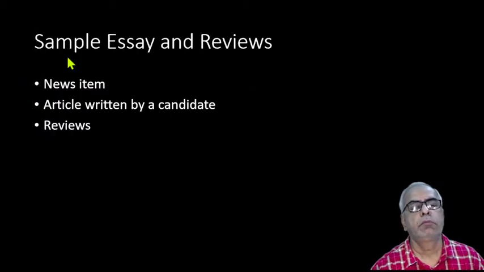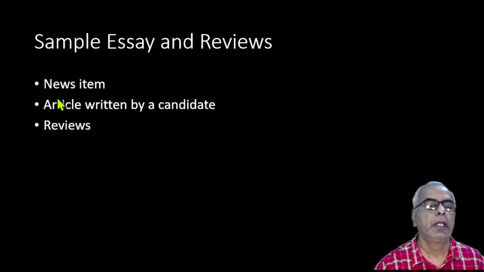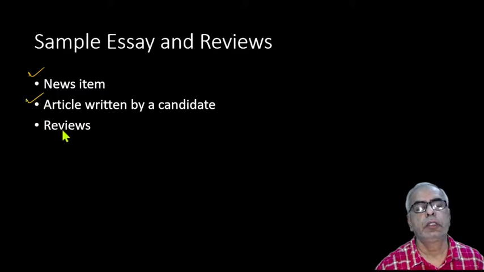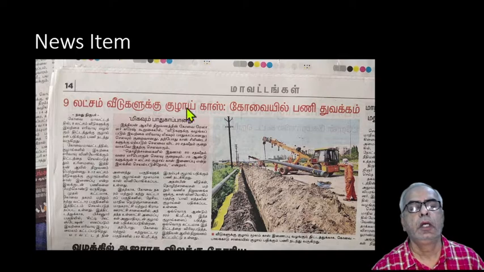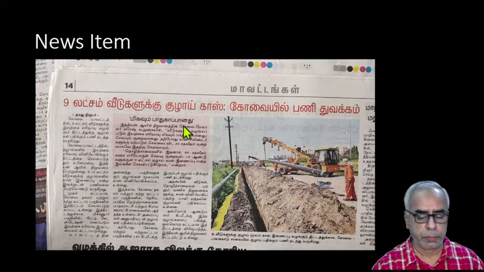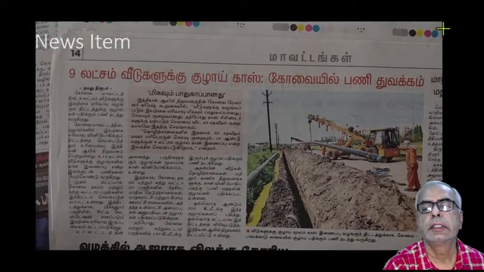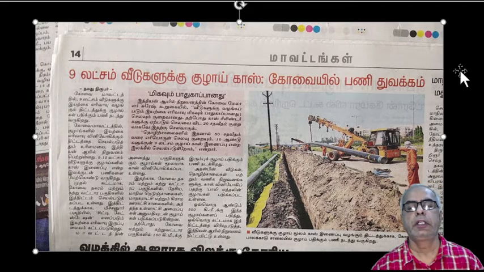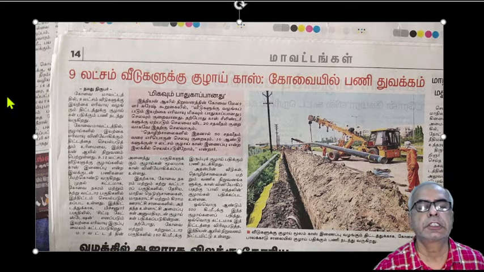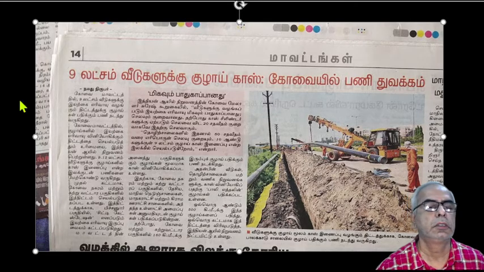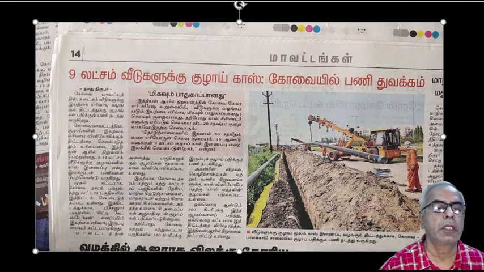Now let us have some reviews of essays. We have categorized here a news item, then an article written by a candidate, and we'll have the reviews. It is given in Tamil. Let me explain. The headline says pipeline gas for 9 lakh houses, work begins in Coimbatore. So the gas connections are made in Coimbatore. So this is the article about this. The essay is about this news article.